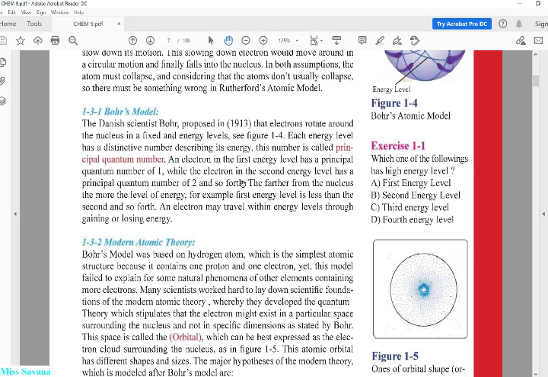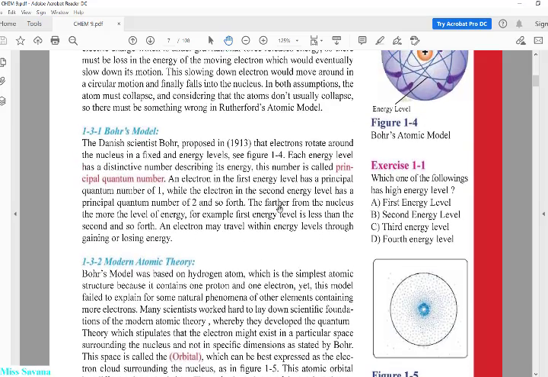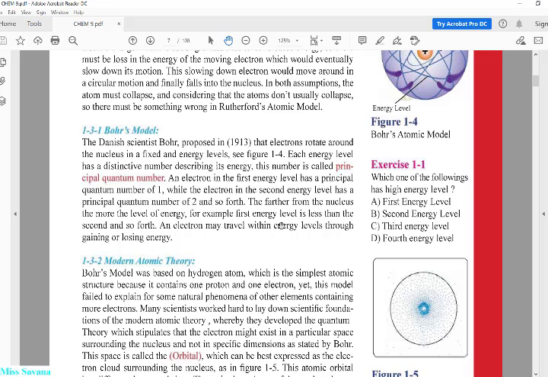Another important thing about Bohr model is that an electron may travel within energy level through gaining or losing energy. What do I mean by that?